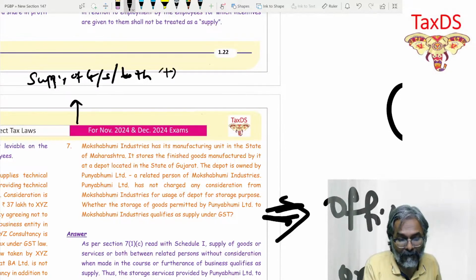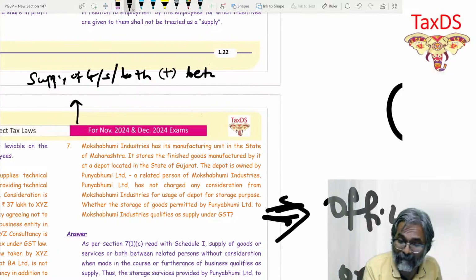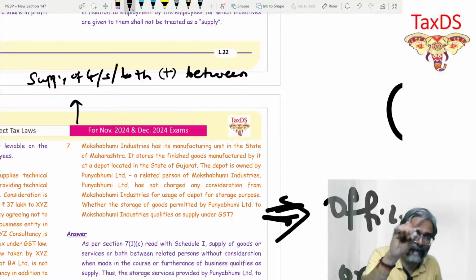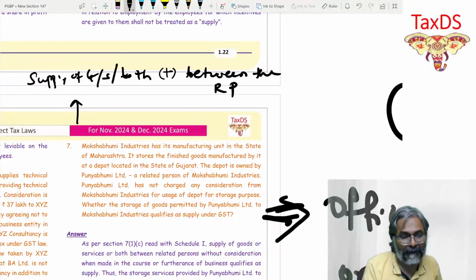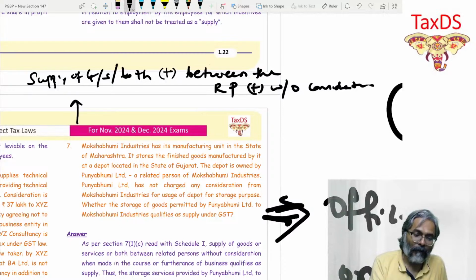Now, the next sentence is between the related person. This I have already established earlier in my lectures; I'm repeating it again for the last time. Between the related person is what you need to put across very clearly. And the last one, students, goes without saying, without the consideration. And what about in the course or furtherance of business, students?